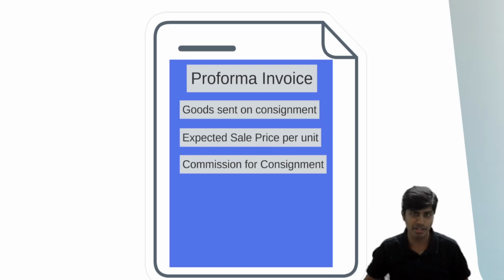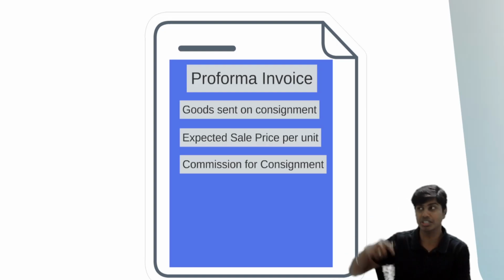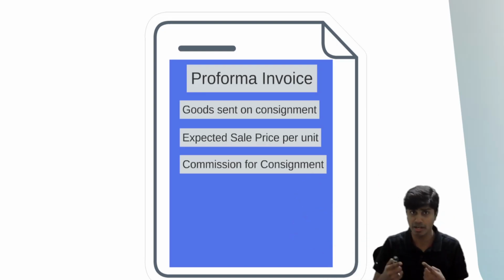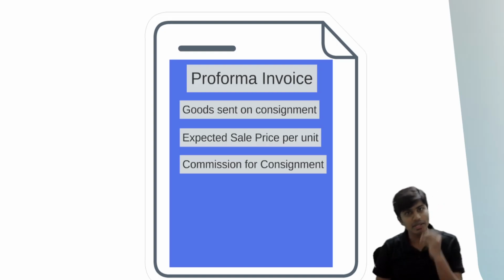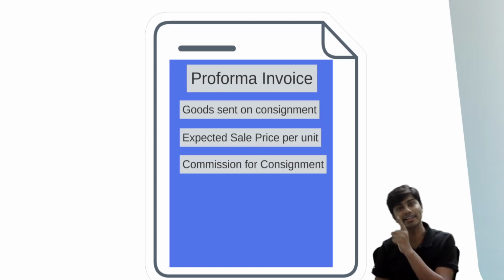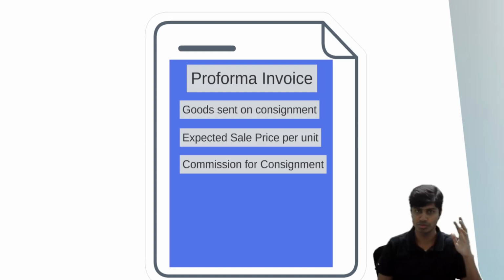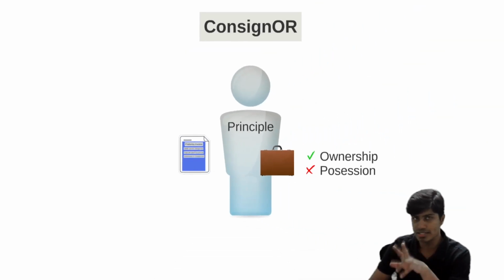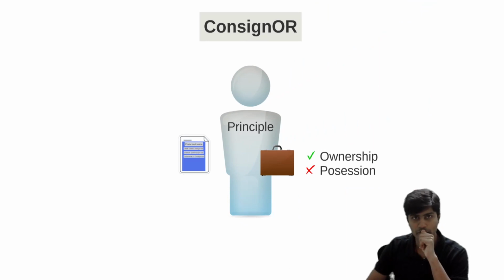You have to tell him upfront how much commission he will be entitled to for the sale of this. It has to be pre-agreed, written upon, and duly signed by both. So, in the pro forma invoice, the consignor will state what commission the consignee will be entitled to for the sale of these goods. Got it?